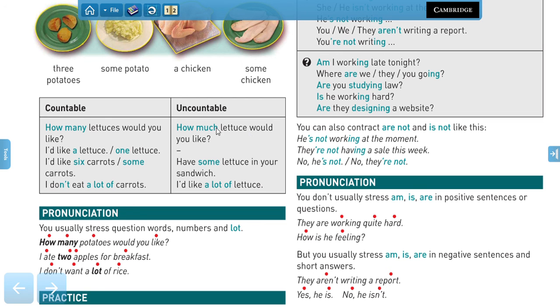Now, how do I know? Because in this case, we have lettuce without an S, and here we have lettuces, right? When we talk about the entire vegetable. I would like a lettuce, one lettuce, of course, six carrots, some carrots, a lot of, which can be used in both. A lot of lettuce as well. Now, for plural, right, we talk about some lettuce.